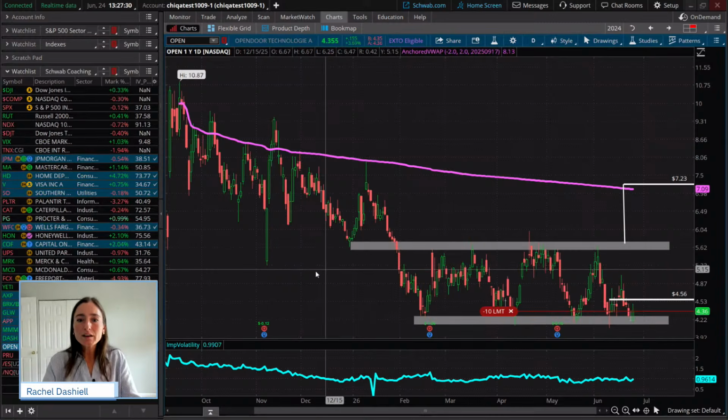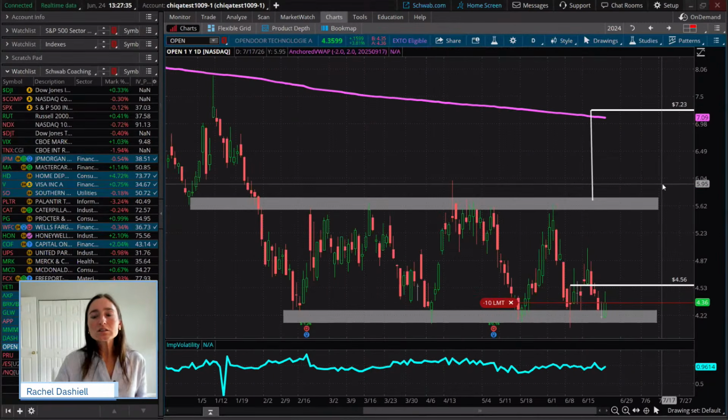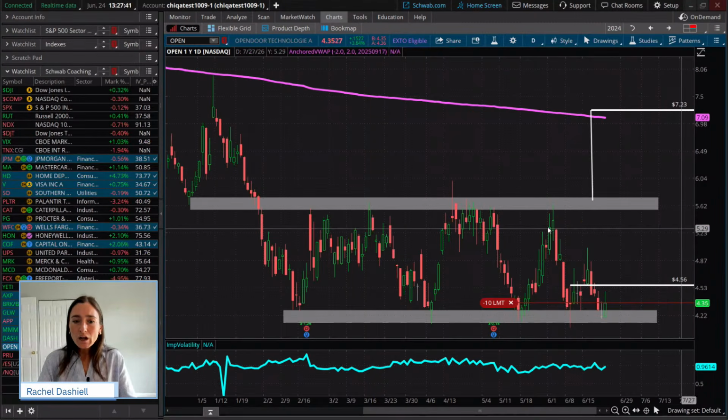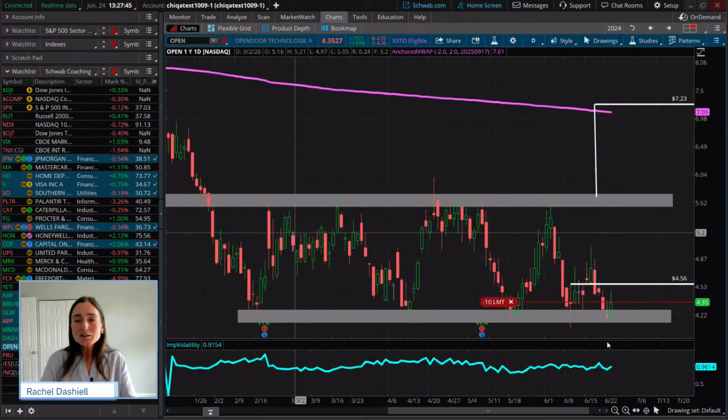So what I want you guys to keep in mind and what we're going to look for here, because we can still see there's been a pretty clear-cut range that's been established, is a signal to possibly still have this be a tradable bounce.